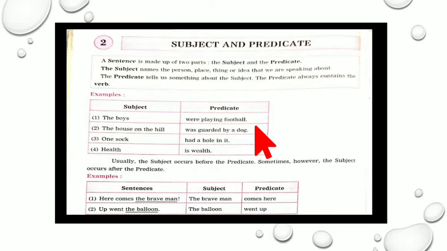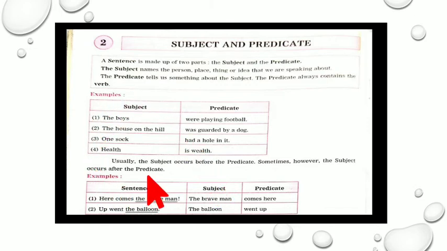Now taking into consideration the third example: one sock had a hole in it. As you all know, we always purchase a pair of socks, that means two, one for the left and the other for the right foot. So here, one sock had a hole in it. We are talking about the sock, and what did it have? It had a hole in it.